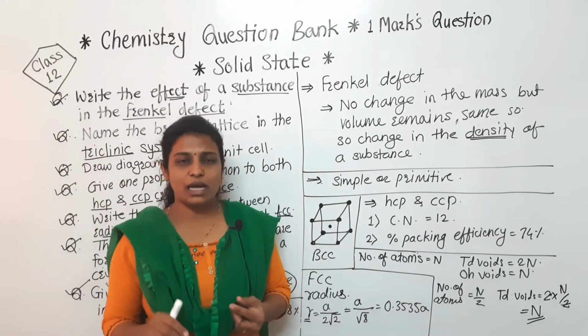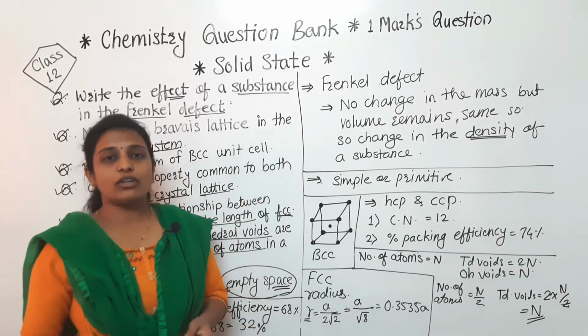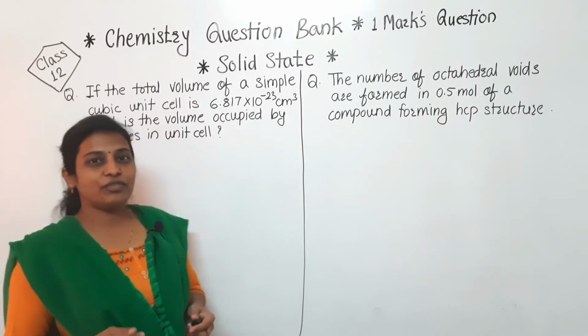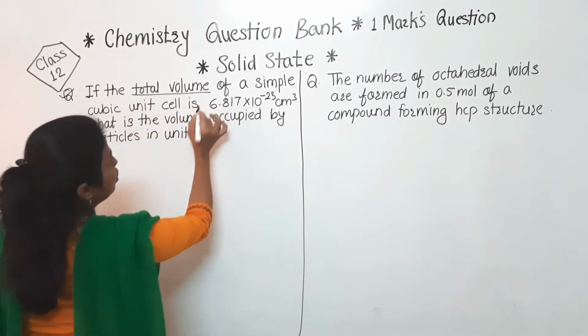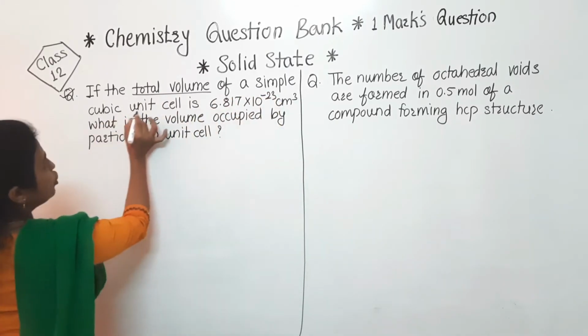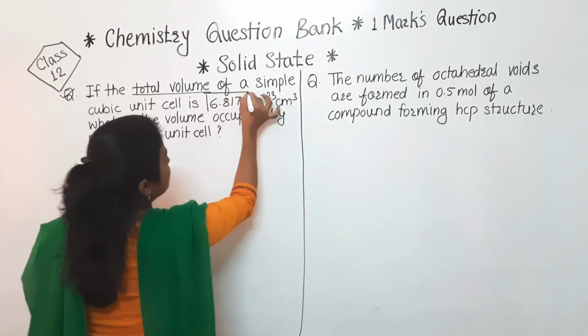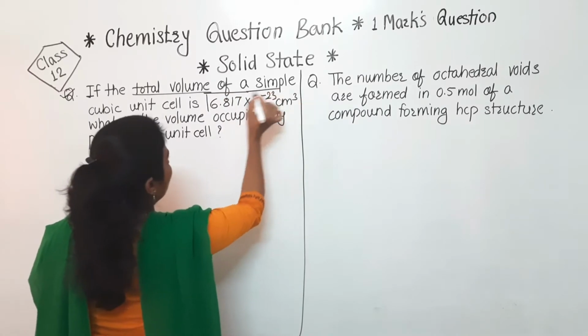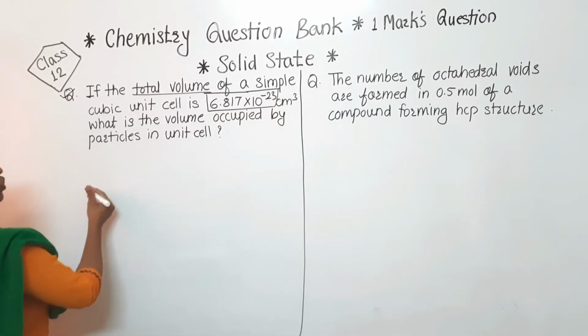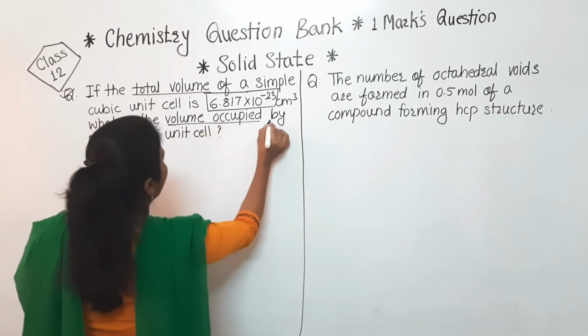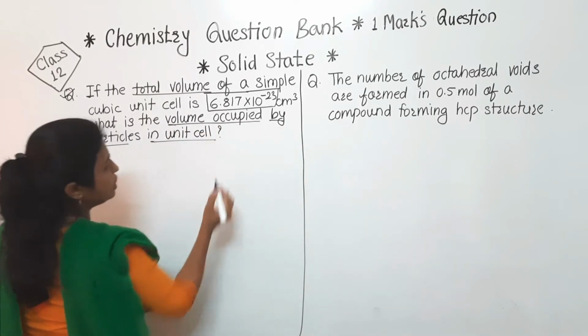Lastly 2 numericals are there in that 1 mark question, that also we will complete now. चलो start करते फिर वो numerical. So in that first one, if the total volume of a simple cubic unit cell is 6.817 into 10 raised to minus 23 centimeter cube. What is the volume occupied by particles in unit cell?